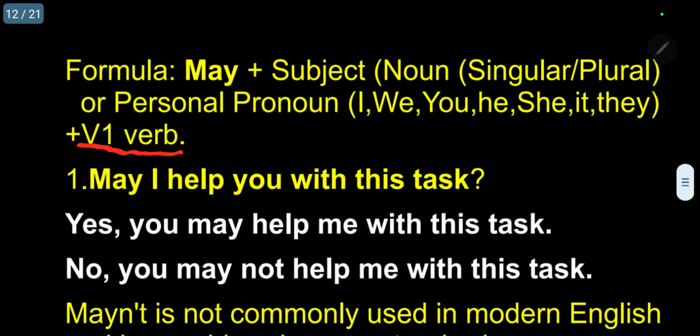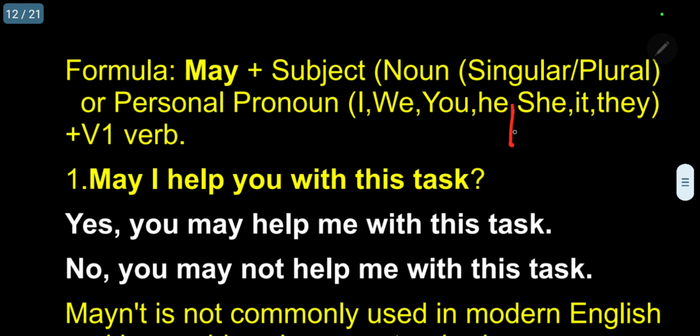What is V1? You must know. V1, V2, V3, you must understand, I have discussed already in previous videos. V1, the root present tense of the verb. V2, past tense. And V3, the past participle. Please follow. This is the convention used in English.